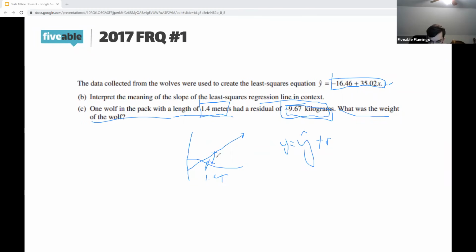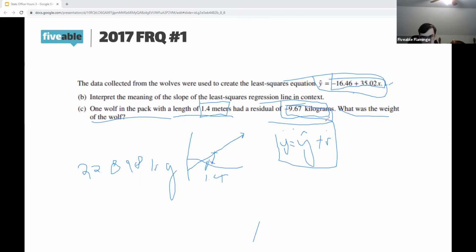So to get that, we would take our negative 16.46 plus 35.02 times 1.4, and then add on our negative 9.67, and then we would get our value of 22.898 kilograms. And again, if you didn't follow, it's just some simple substitution. So this is the formula for relating actual, predicted, and residual. We substitute in our least squares regression line for that y hat, and then we're given the residual.